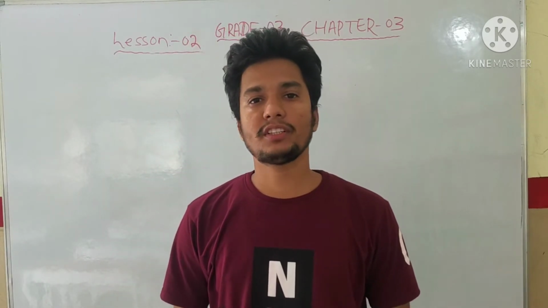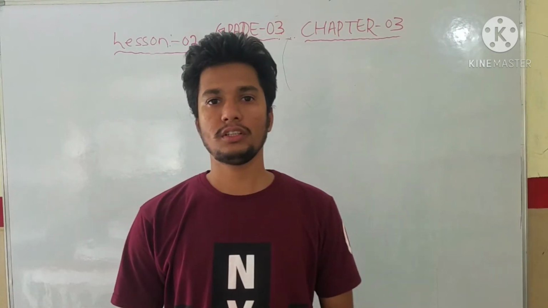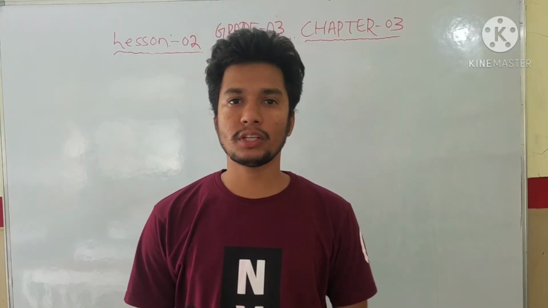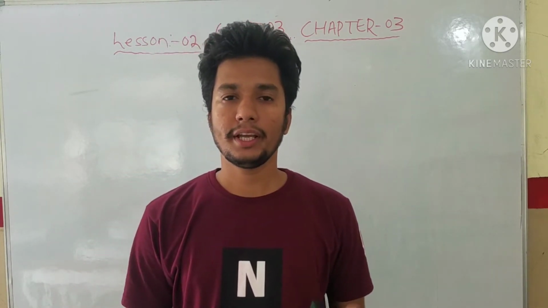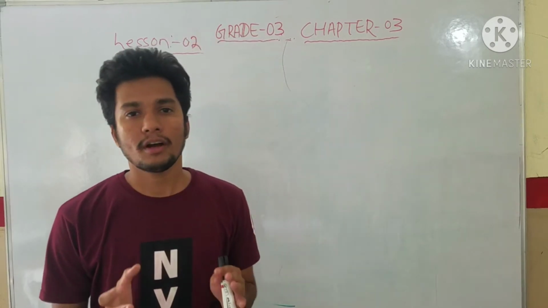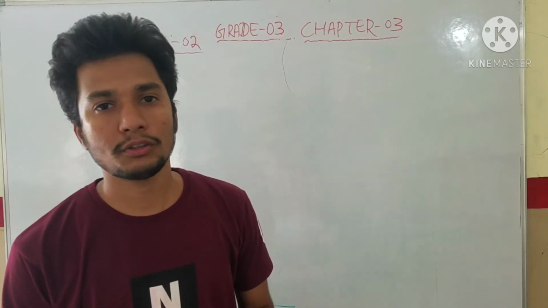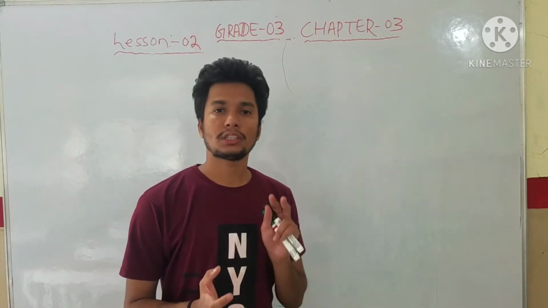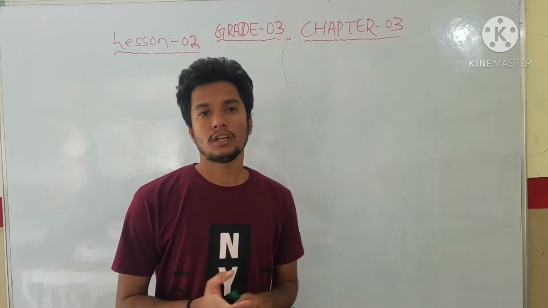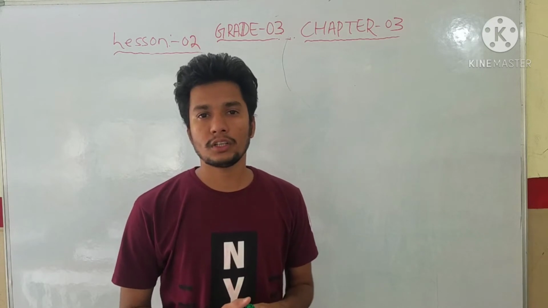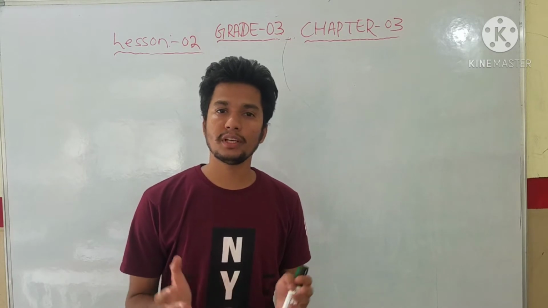Students, in previous classes we have all discussed some properties of addition, yes or no? We have studied the zero property, first, and the second one is the order property. In the zero property, if you add any number with zero, or zero with any number, the sum, the total, is always the number itself. And in the order property, we came to know that if you change the order of two numbers, then the sum will always be the same.